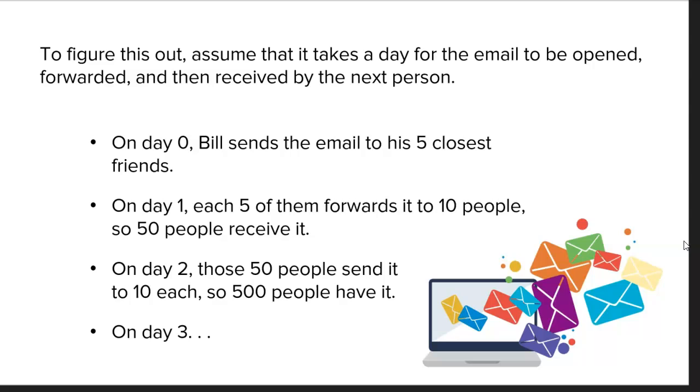He decides that he doesn't need to send it to 10 people because he's special, and he also doesn't have 10 friends because he writes a lot of chain emails. So on day 1, each of the 5 people that got it forwards it to 10 people, so 50 people receive it. And then on day 2, those 50 people each send it to 10 others, so now 500 people have received it. And this pattern continues on day 3 and so on.